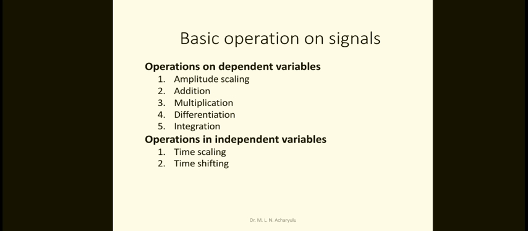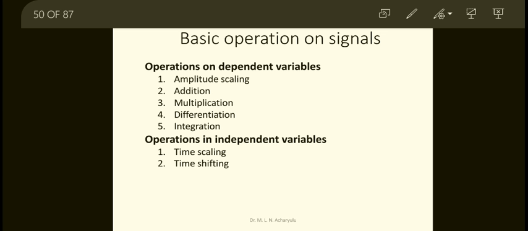So the basic operations on the signal, generally used to take the basic operations of the signals, that is the operations and depends on the variables. You say that in signals and systems we always consider these operations, like amplitude scaling, addition, multiplication, differentiation, integration, and these are the operations on dependent variables.